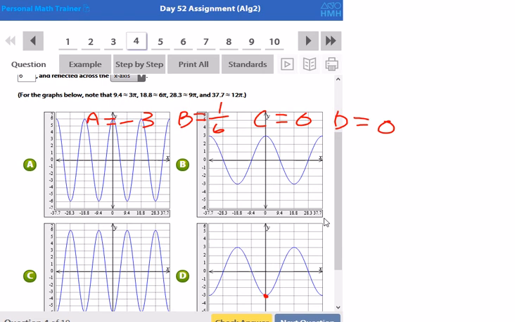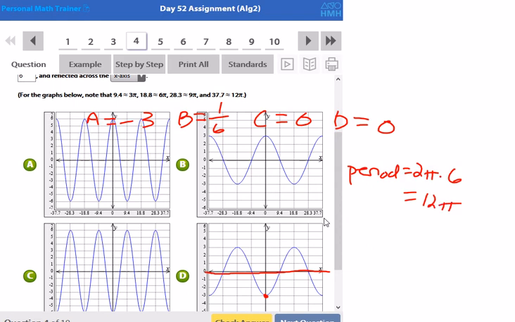But just some other aspects to look at. The midline here is at 0, and the graph goes 3 above it and 3 below it. Also, we go through one full period. A period here is 2 pi over b. So 2 pi divided by 1/6 is the same thing as saying 2 pi times 6, which is 12 pi.